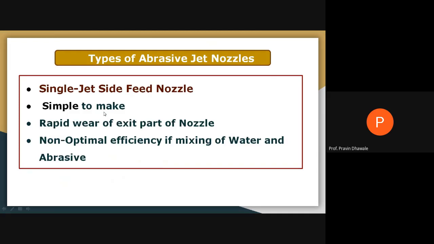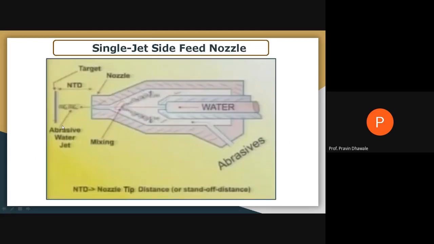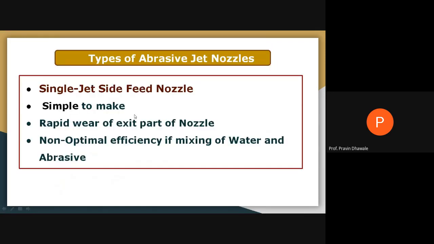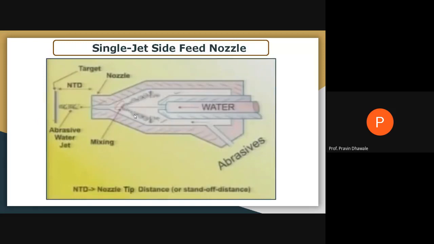Second point, a rapid wear of the exit part of the nozzle. This part will wear out because these abrasive particles are metal particles. And the mixing of water and abrasive is of non-optimal efficiency. This will be the single jet side feed nozzle. Draw this diagram.